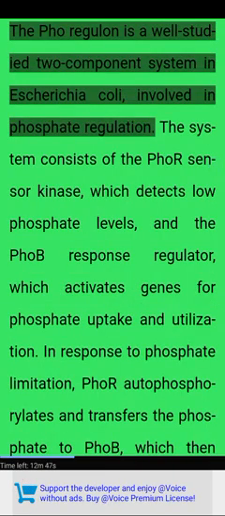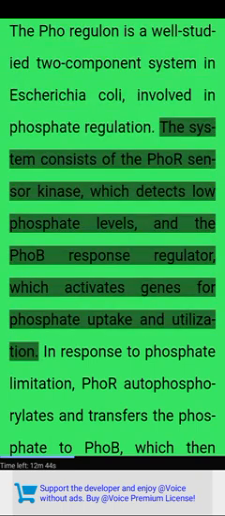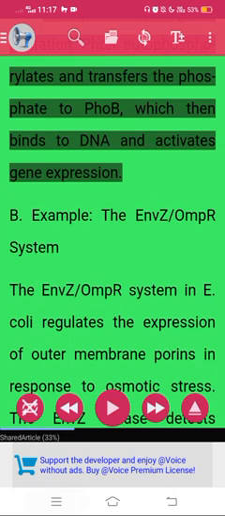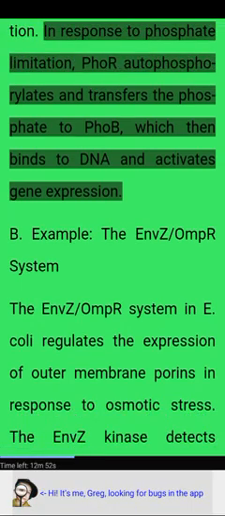The Pho regulon is a well-studied two-component system in Escherichia coli, involved in phosphate regulation. The system consists of the PhoR sensor kinase, which detects low phosphate levels, and the PhoB response regulator, which activates genes for phosphate uptake and utilization. In response to phosphate limitation, PhoR autophosphorylates and transfers the phosphate to PhoB, which then binds to DNA and activates gene expression.